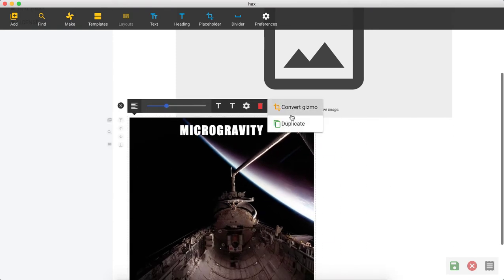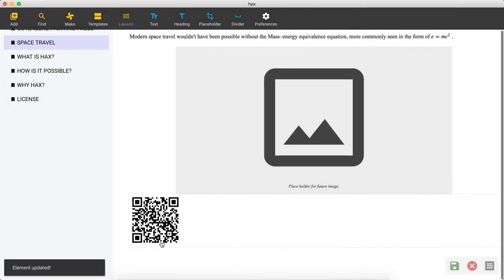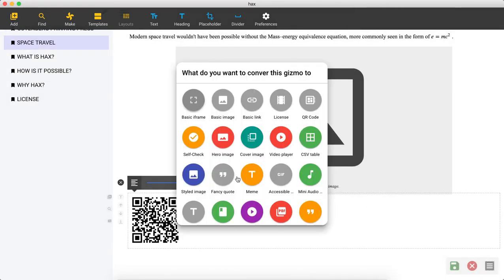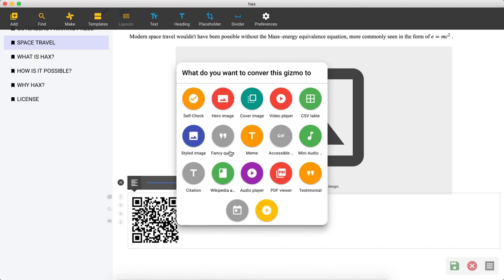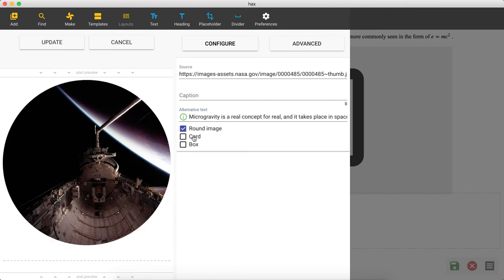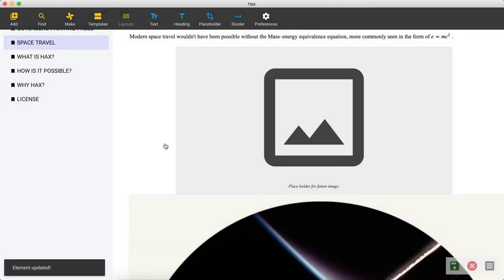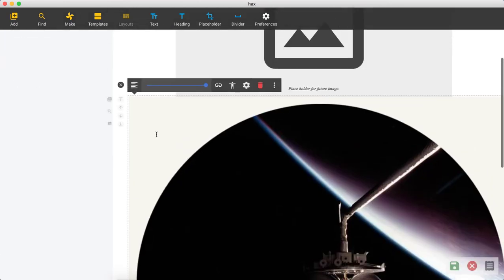Or maybe I didn't want to do that, and I want to convert it over to something else, like a QR code. Or if I wanted to turn it from a QR code back into that meme, or into just a styled image so it looks a lot nicer. Make sure that we have microgravity is a real concept, and it takes place in space. There we go, I've got much better data on there. Caption: microgravity, it's the thing. Because I don't know anything about microgravity. So got that in place, cool.